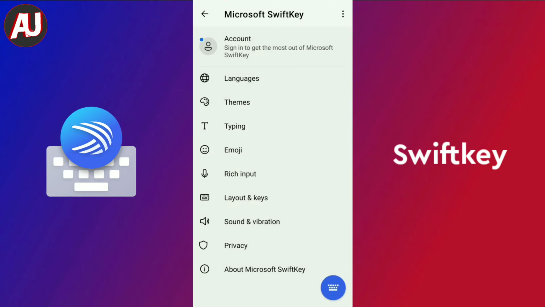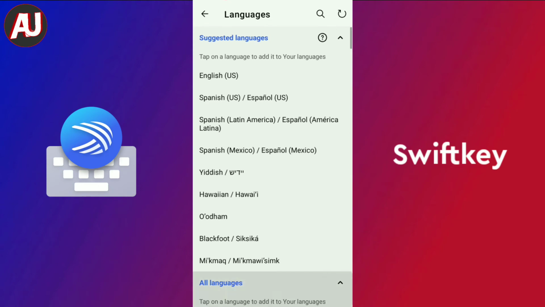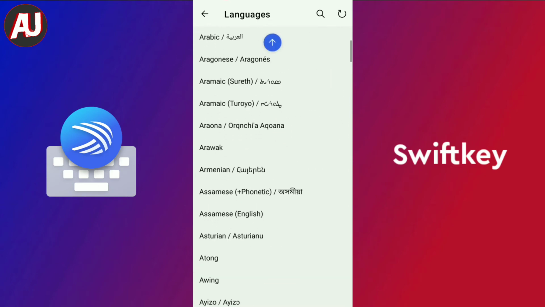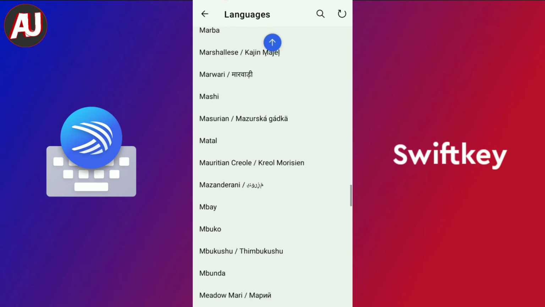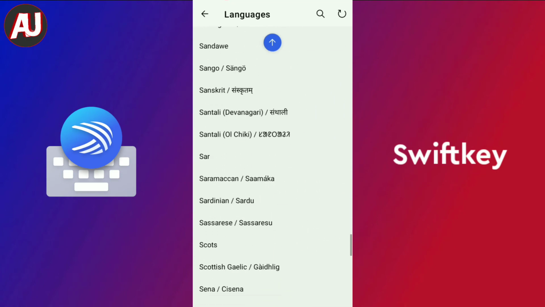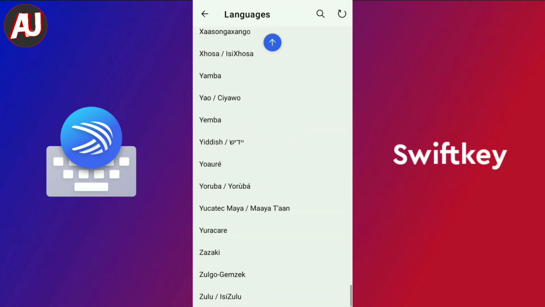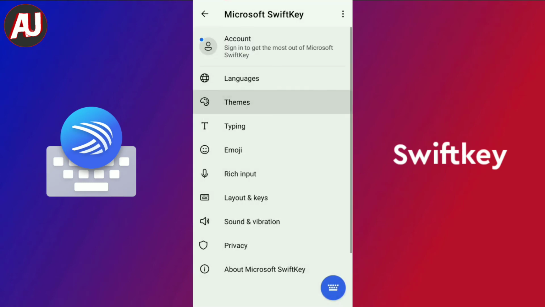So installation is successful. The first option is languages. If you click on all languages, there are a lot of language options available. Almost every language is available in this keyboard, so you can easily select without any hesitation.